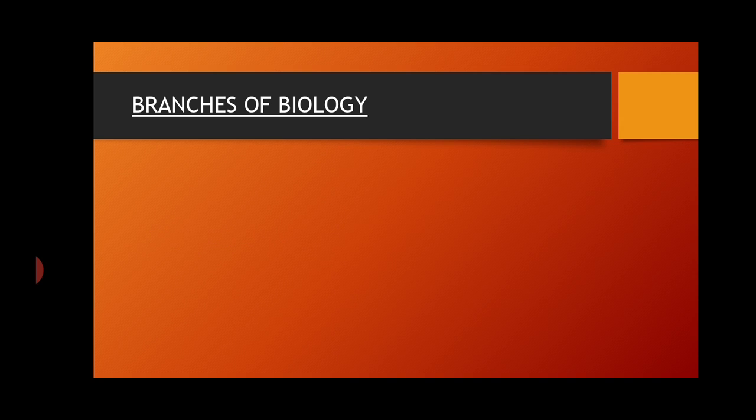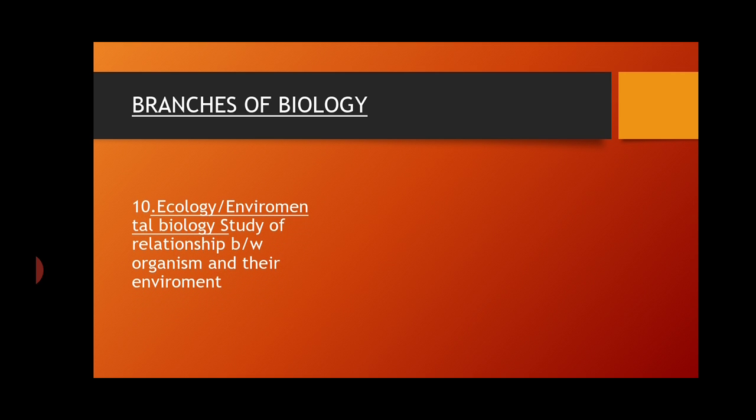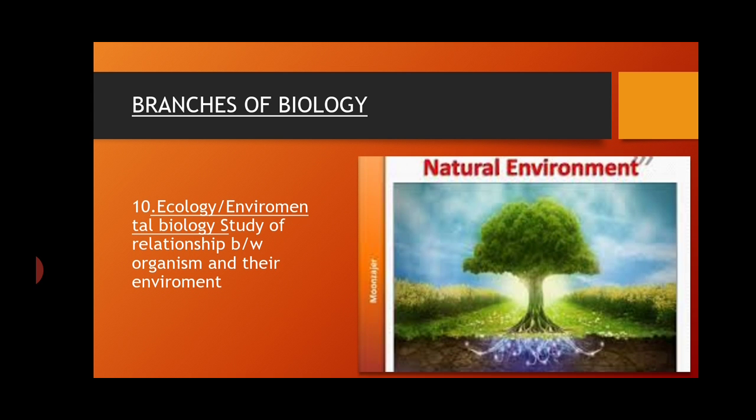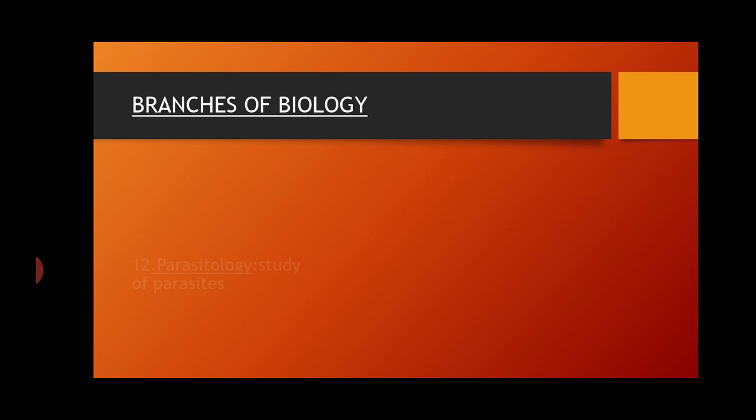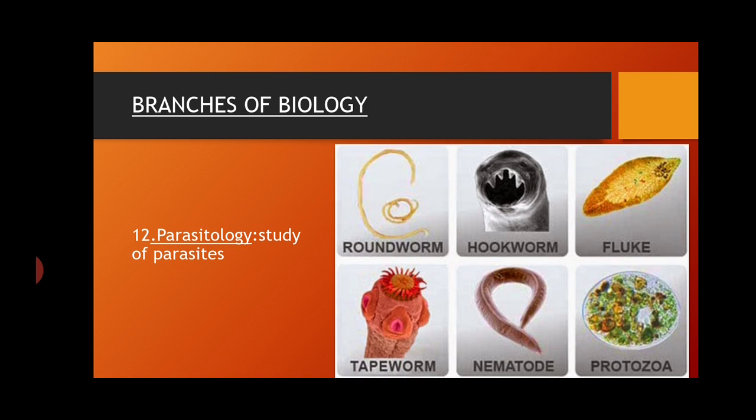The next branch is ecology or environmental biology. Ecology is the study of relationship between organisms and their environment. The next branch is parasitology. Parasitology is the study of the parasites. Now, what are parasites? Parasites are a group of living organisms that depend on other living organisms for their food and shelter.